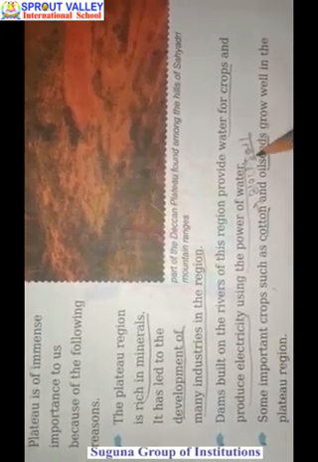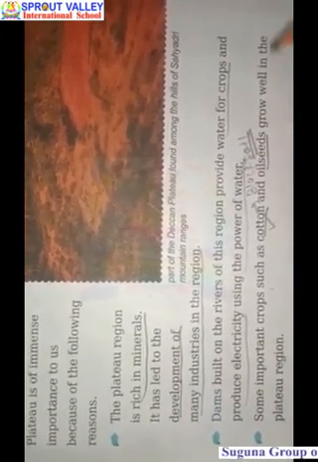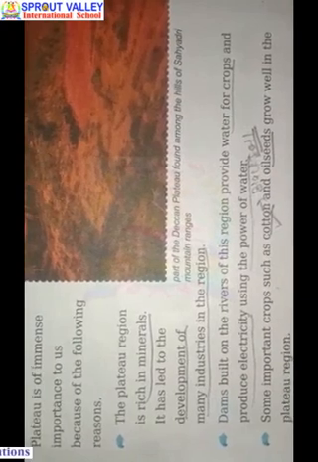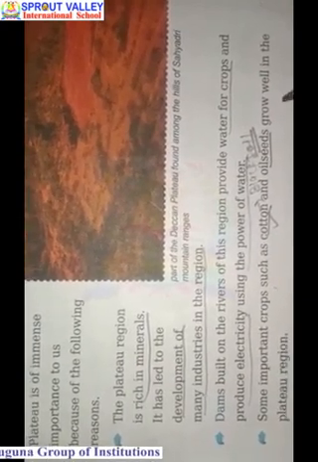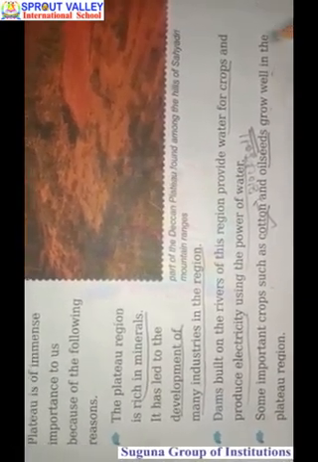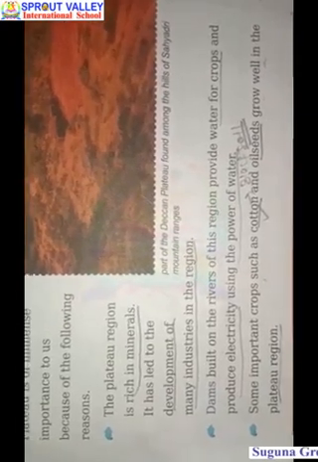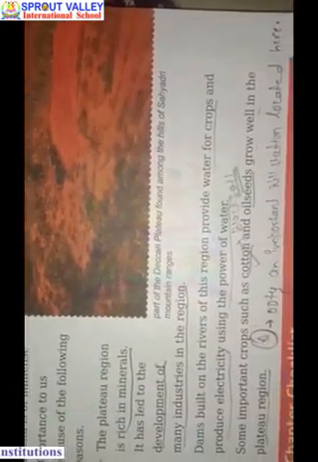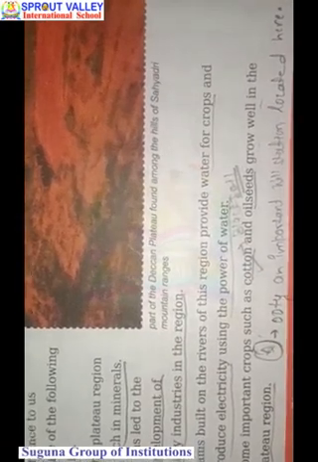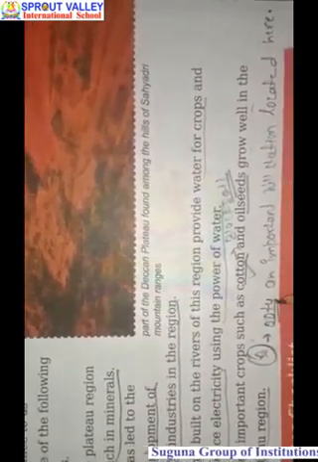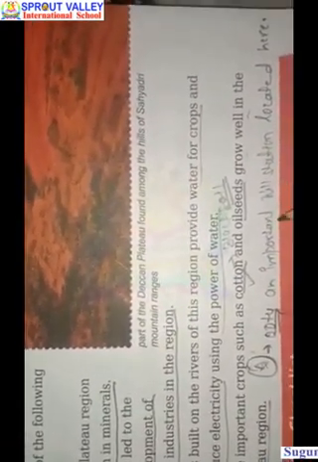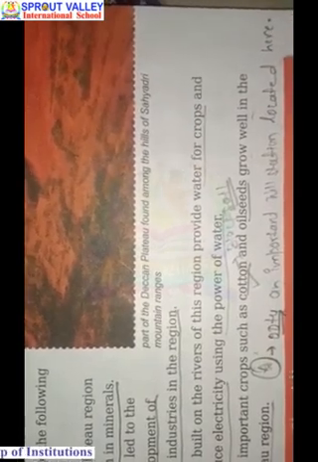Black soil is very important for the growth of cotton. That is only found in Deccan Plateau. Oilseeds grow well in the Plateau region. Also note this one important point: Ooty, Udhagamandalam, an important hill station, is also located here.